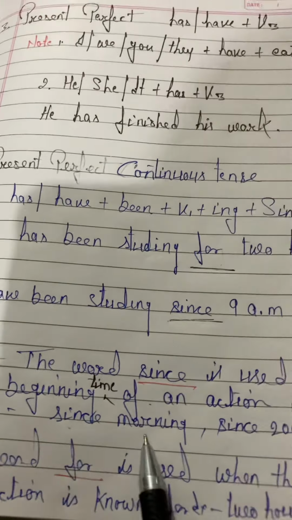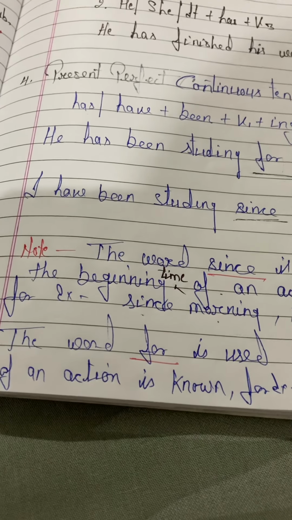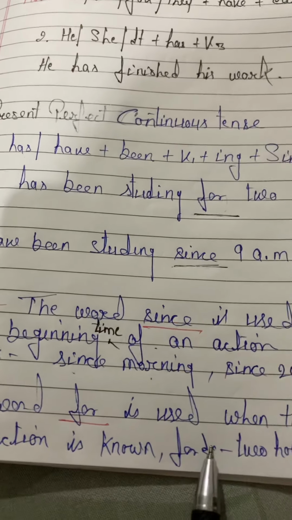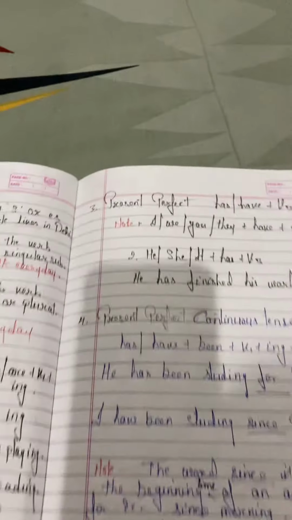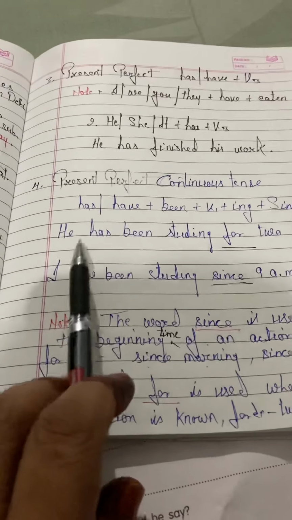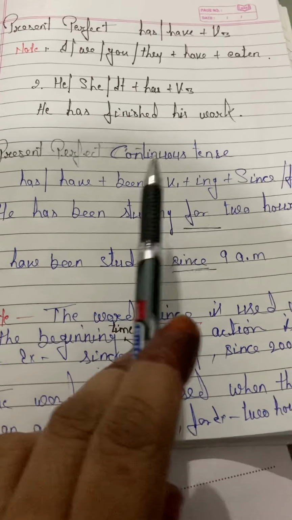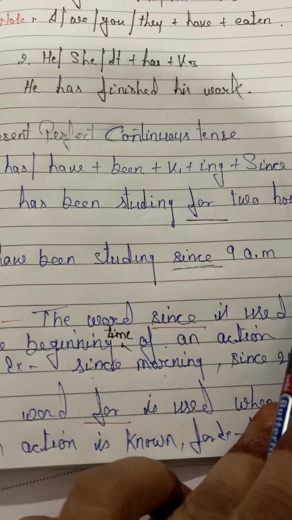Okay, and where we have to use for? The word for is used when the duration of an action is known. Exact timing is not given, but when the duration is given, then we have to use for. For example, for 2 hours, 4 years. So I hope these two things are clear to you. Present perfect continuous, has been, have been plus ing form of the verb with since and for. Clear, students?